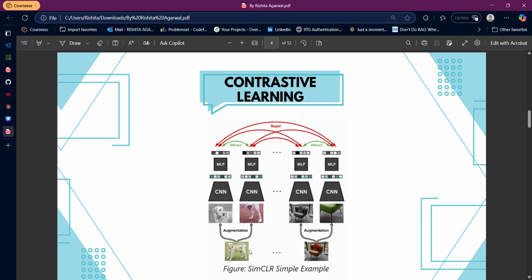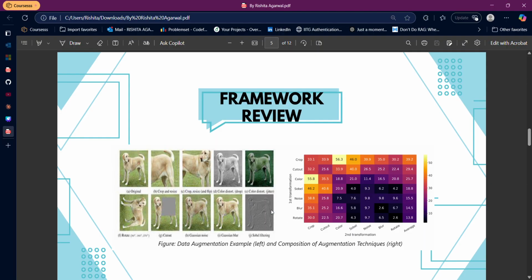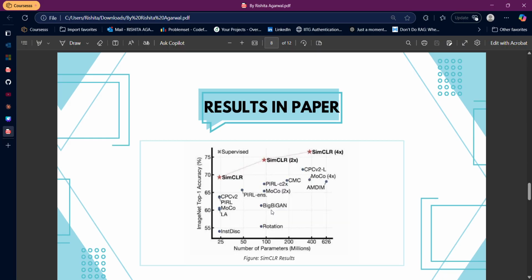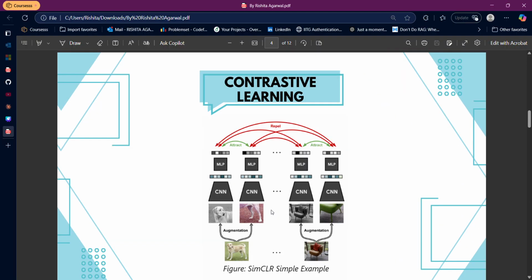Here, as you can see, there is a three-layer structure: an augmentation layer, a CNN layer which is actually an encoder layer, and an MLP layer which is actually a projection head. We'll see how this entire framework works in the next slides. So yeah, the framework of SimCLR. Let me show you the framework of SimCLR in a simple way.